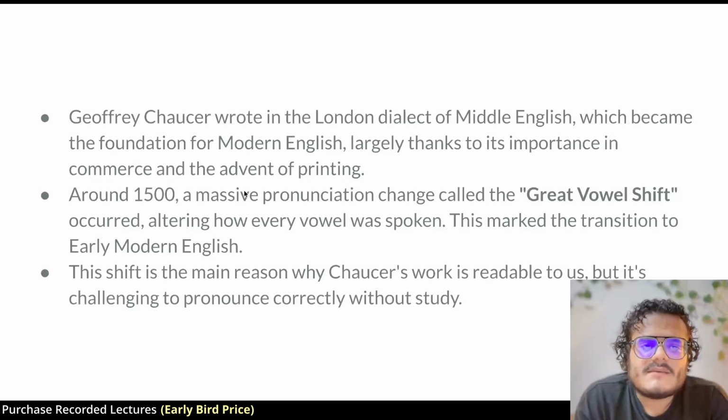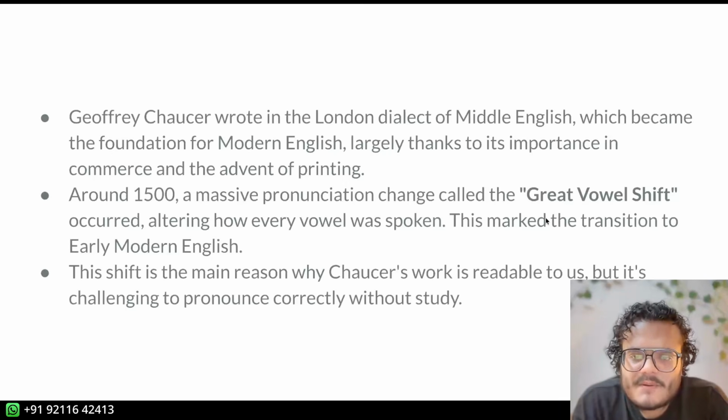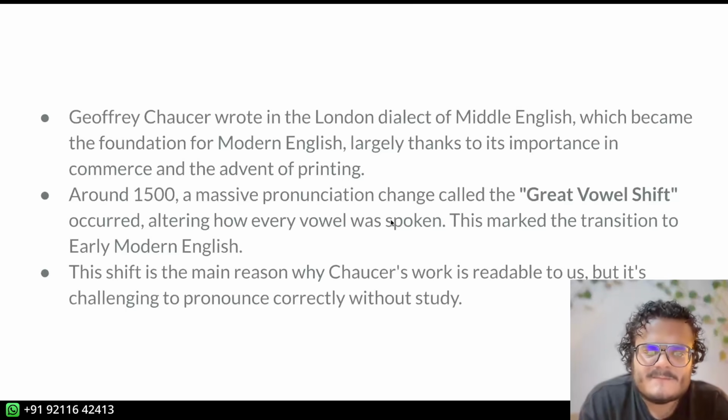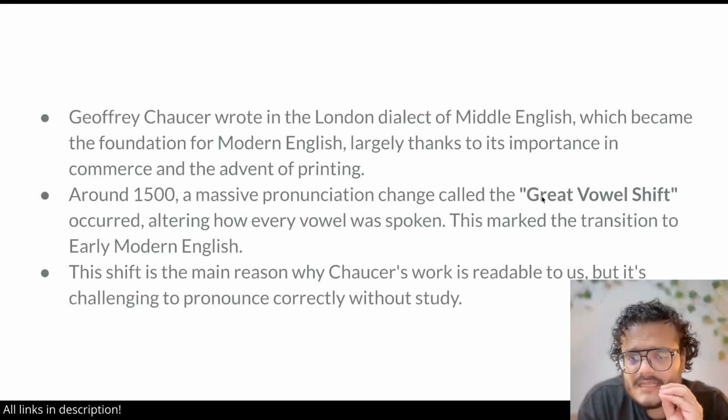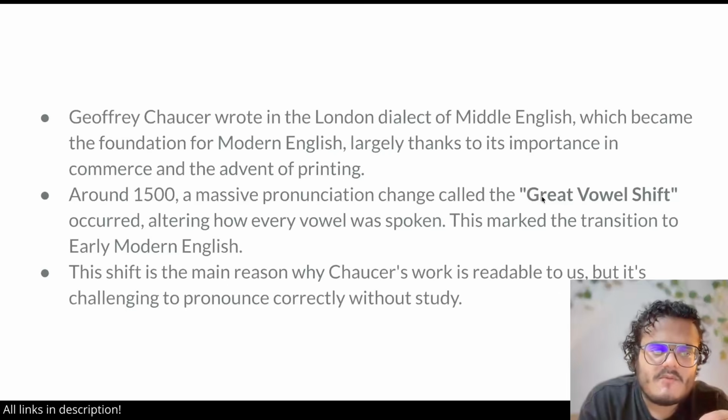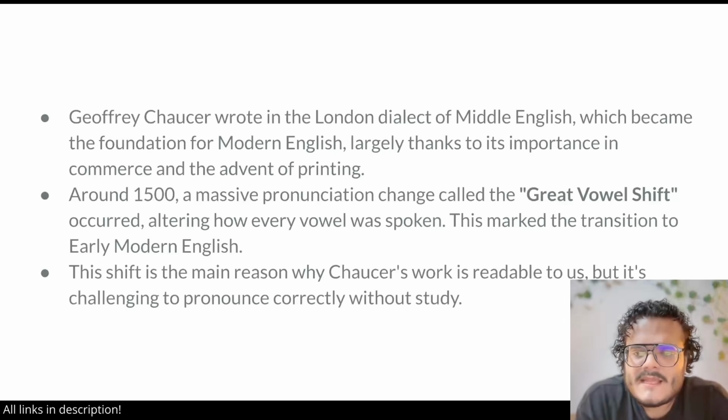Around 1500, something happened which we call the Great Vowel Shift. Vowels, A-E-I-O-U. The pronunciation of the vowels shifted. The way you pronounce certain vowels shifted. This is a massive pronunciation change, and that is what really defines the transition between medieval and early modern English. Early modern English is the English of Spenser and Shakespeare.